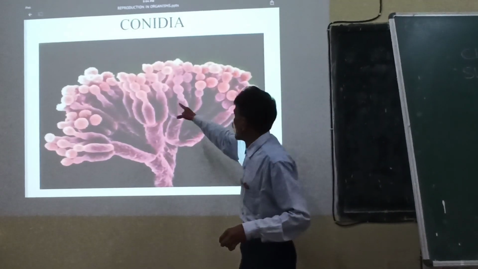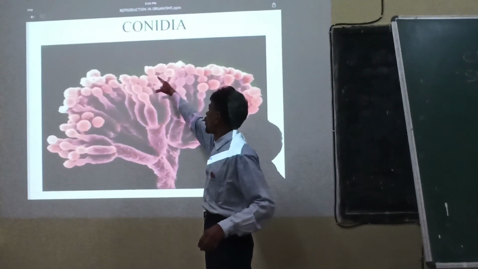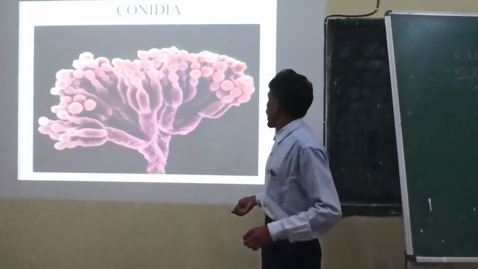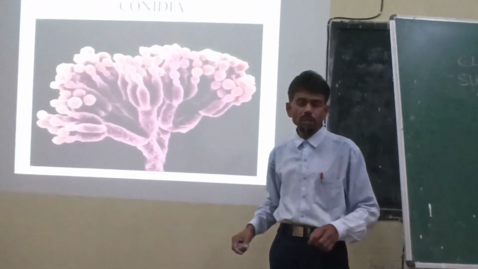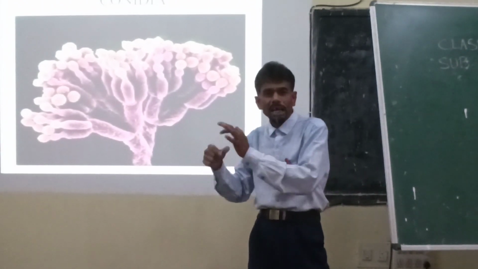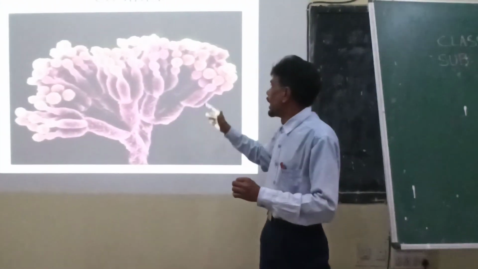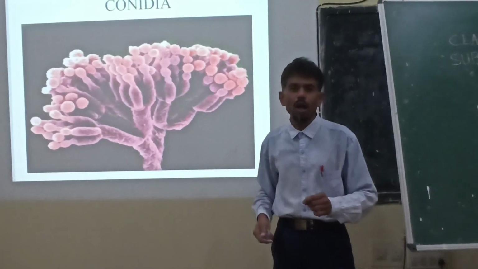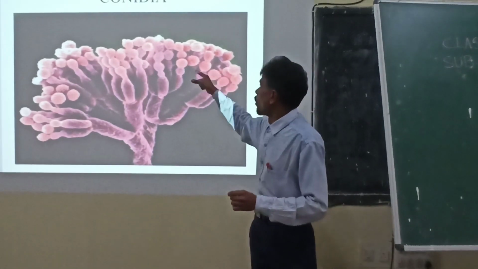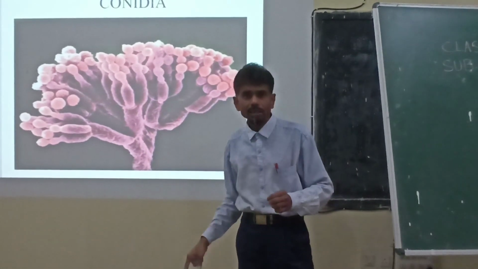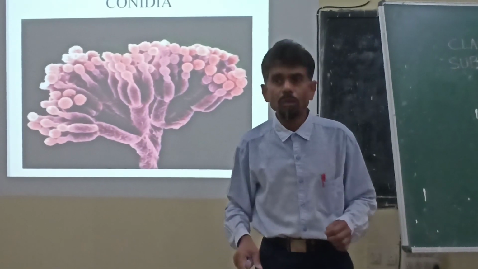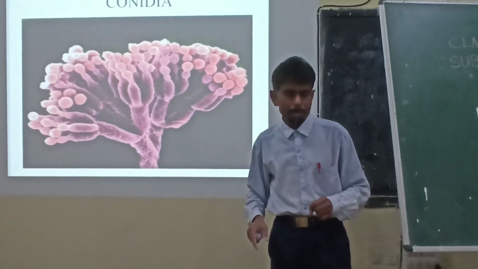You can see here how one after another the small outgrowths are produced, and these small outgrowths we call conidia, exogenously produced. That means it is not produced within the cell, within the body itself, and it is non-motile, meaning they are not movable. So this exogenously produced spore is called conidia.